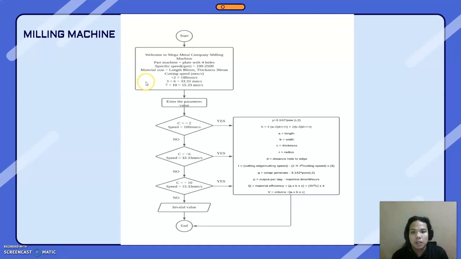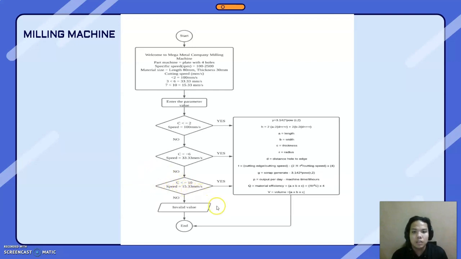For cutting speed, we have 3 different speeds, which are 100 mm per second, 33.33 mm per second, and 15.33 mm per second. Then we continue to the process where you must enter the parameter value. After that, we continue to the decision part. Here I have 3 decisions: cutting speed below or equal to 2, below or equal to 6, and below or equal to 10.